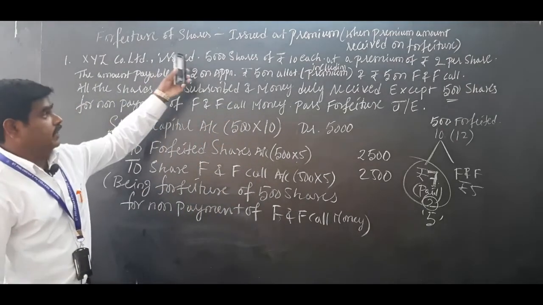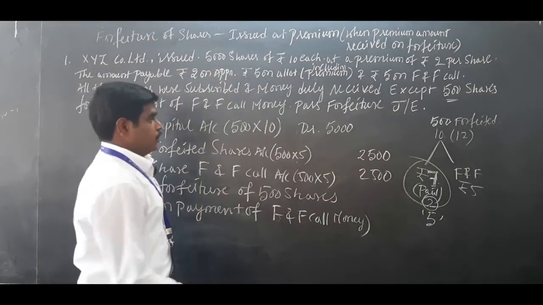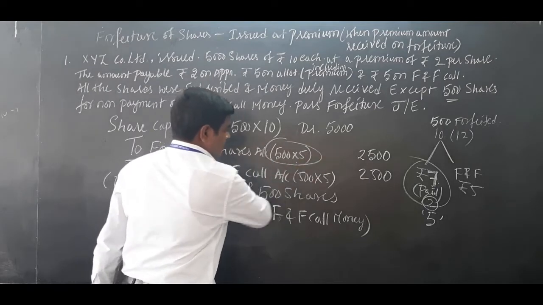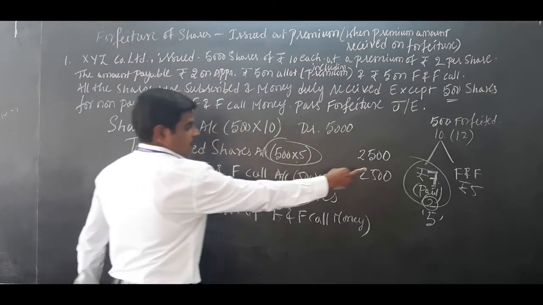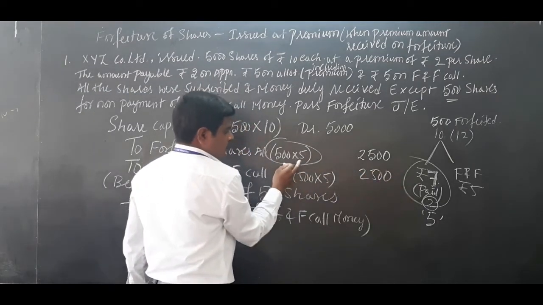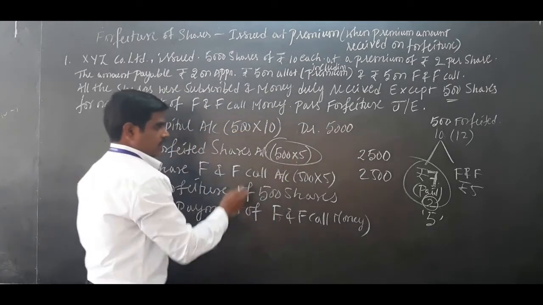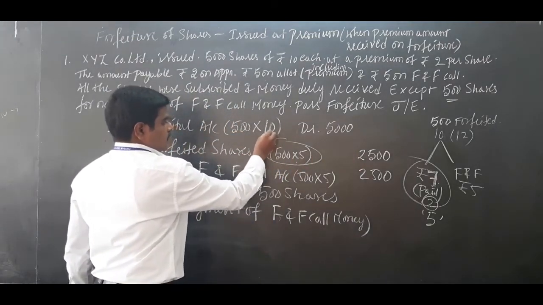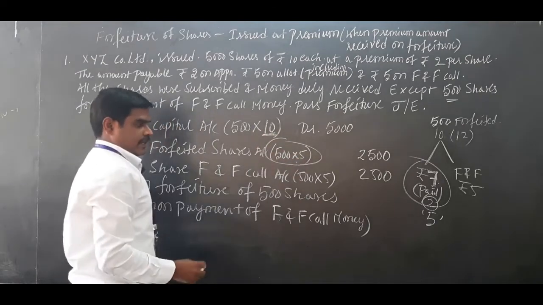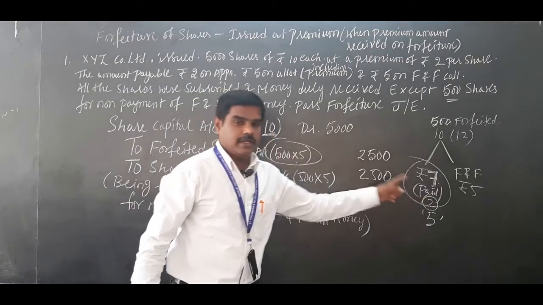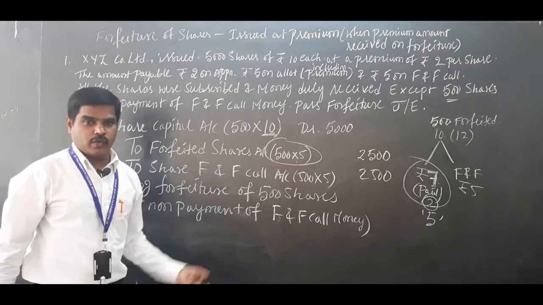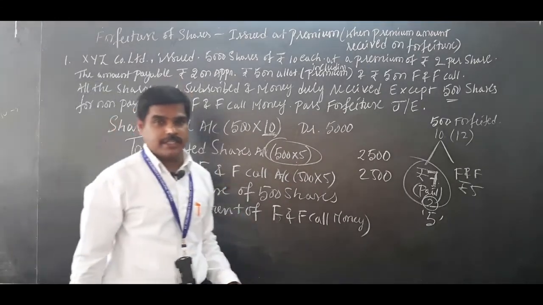Okay, so this is when issued at premium. Here you should be careful, especially in the calculation. 7 rupees is received, but the 2 rupee premium should be minus, and you have to calculate 500 into 5, 2500. You have to take your face value, here 5 rupees. Why is it 5 rupees? Because 2 should be minus.